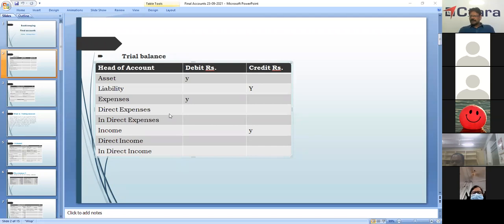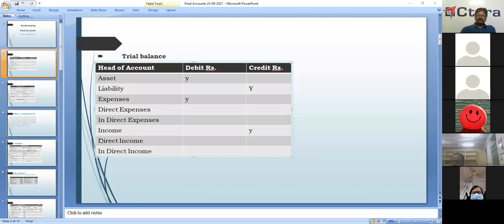Suppose we make wooden tables. What expenses are incurred for making this table? Wages, carriage inwards, factory and workshop lighting, workshop rent: all these are direct expenses. Other than this, they are called indirect expenses. So the direct expenses will be shown in the trading account, and then we have income.